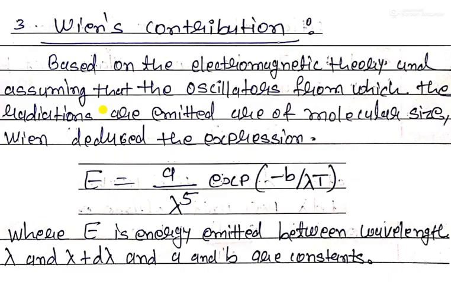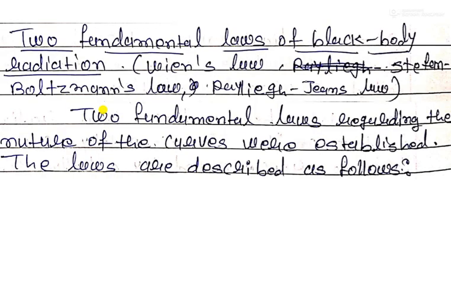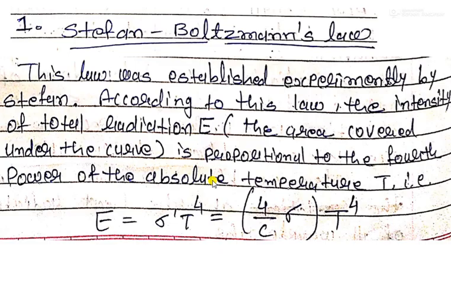First of all I explained Planck's hypothesis. Then for black body radiation I explained Wien's law, the displacement law, and the Rayleigh-Jeans law. The Stefan-Boltzmann law is not in your syllabus, but only for understanding I expressed the statement of the law.